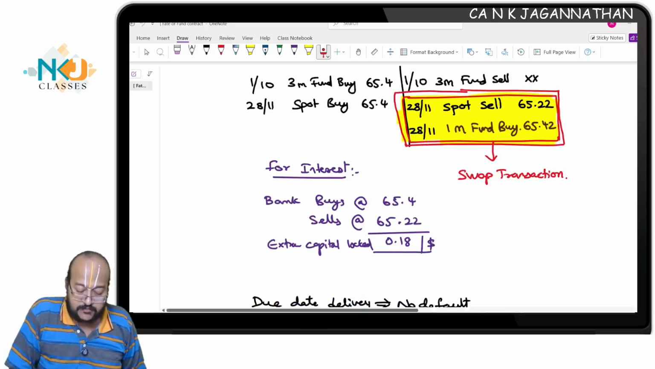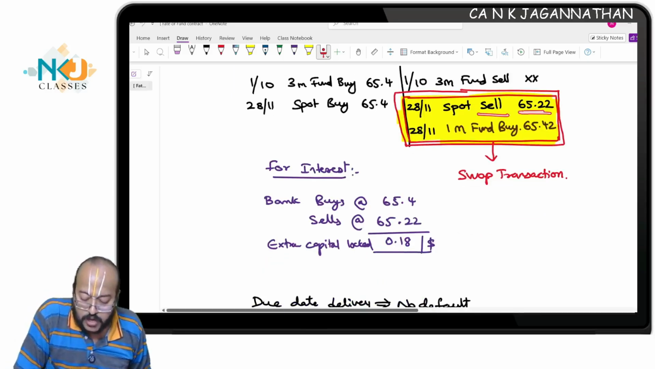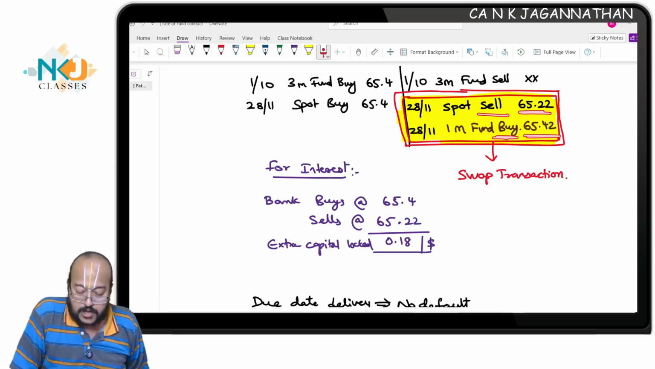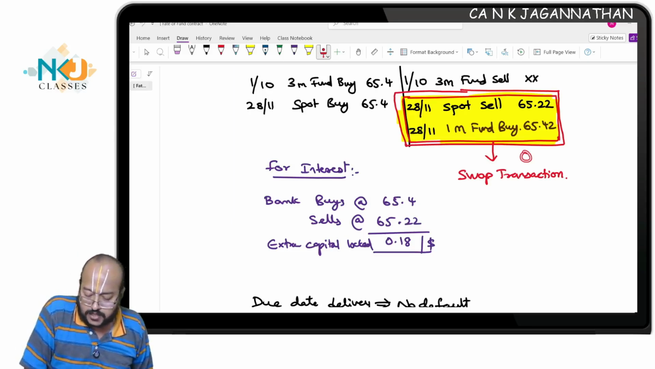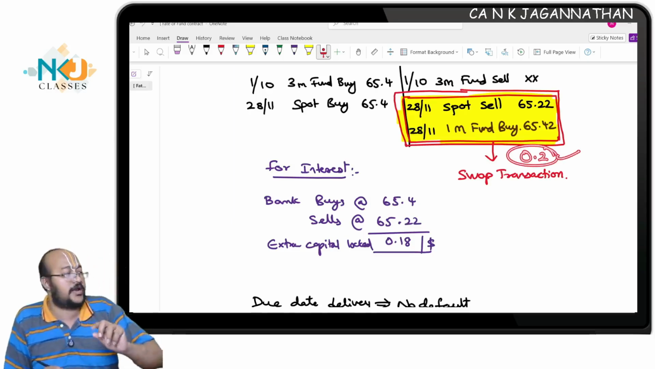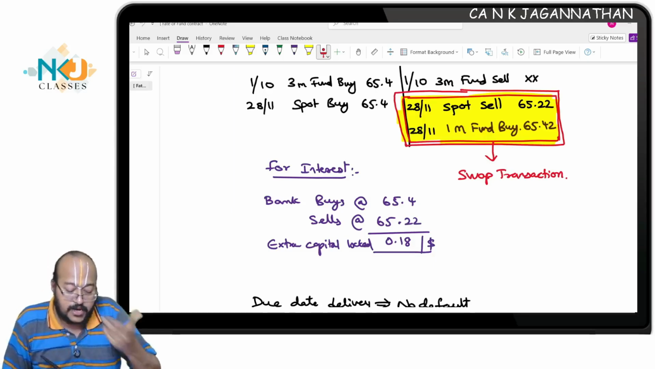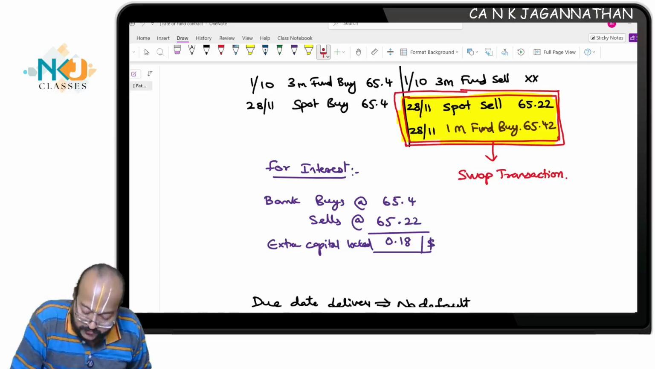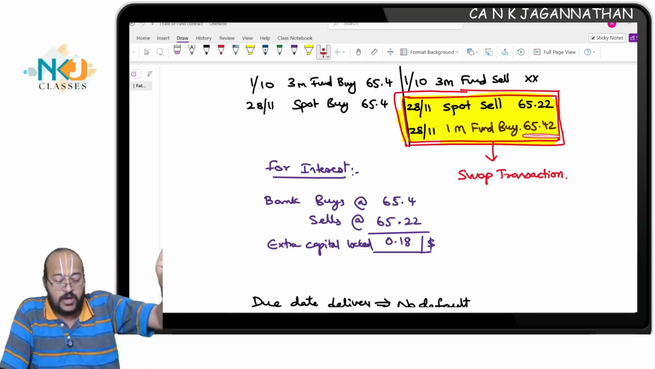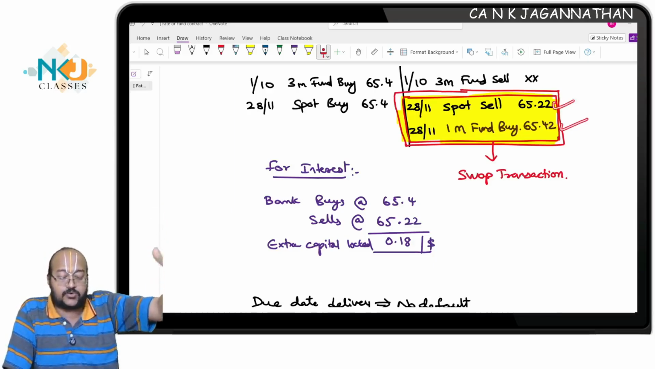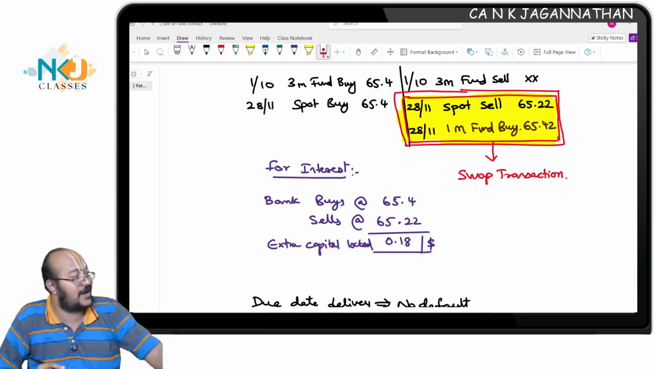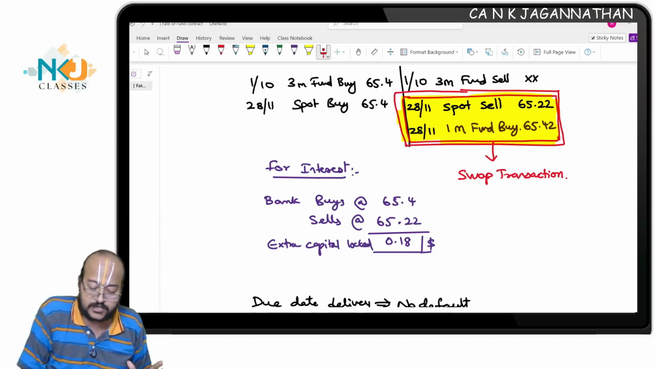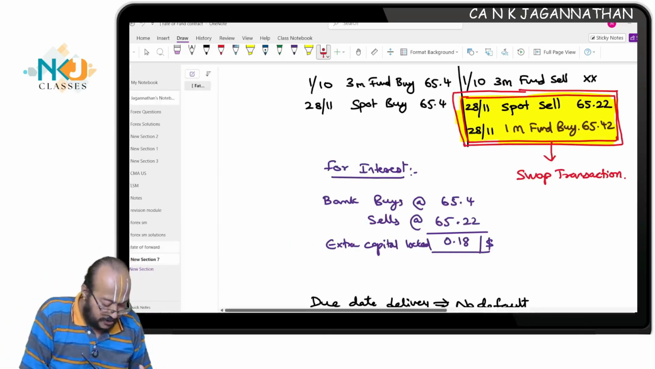The difference between, which means I sell at 65.22, I buy at 65.42, so this difference, 0.2, is the difference. This 0.2 difference per dollar I call the swap gain or loss. Now, to calculate the gain or loss, you are buying because of the customer, I need to buy at a higher rate. I need to sell at a lower rate, and hence I'm incurring a loss. This loss happens because of the customer, so I need to recover it from the customer. Are you all understanding the swap transaction? This is how it is computed.